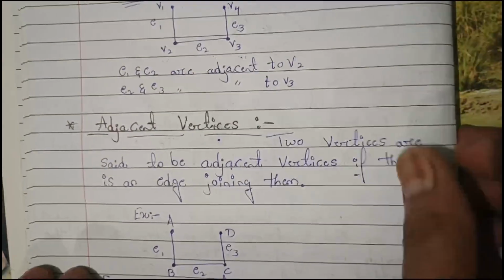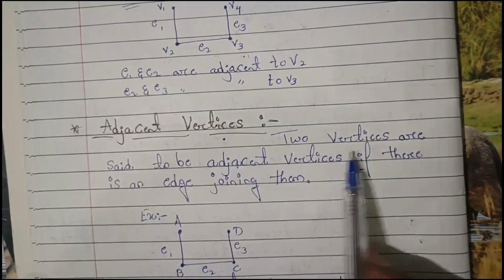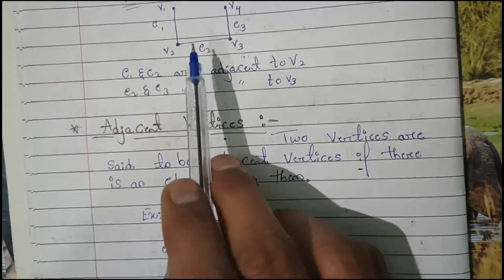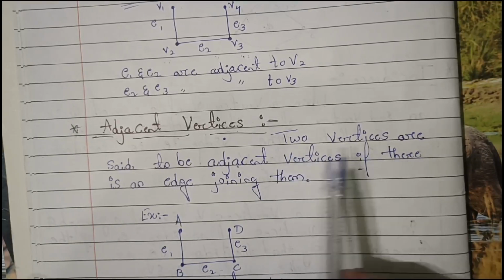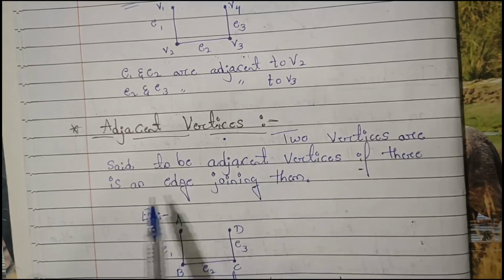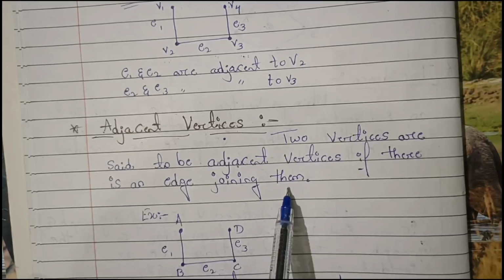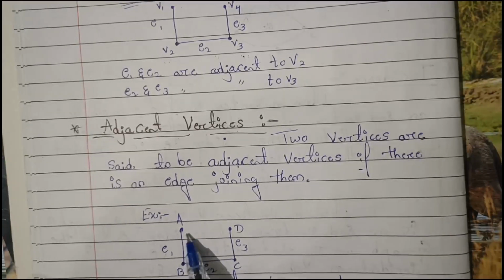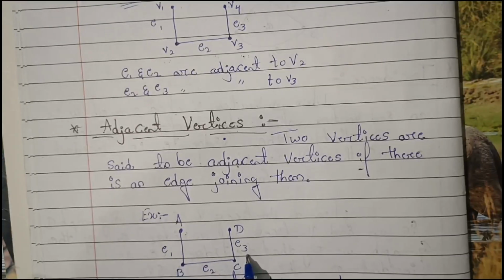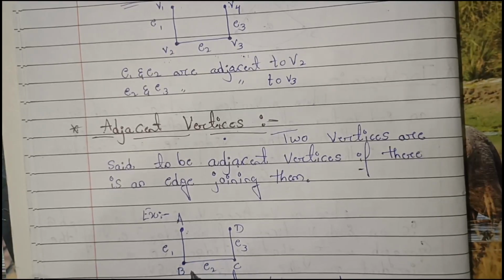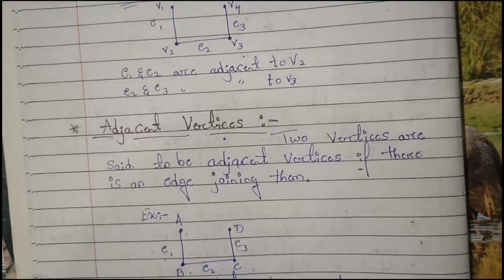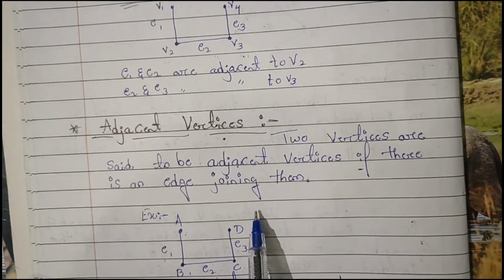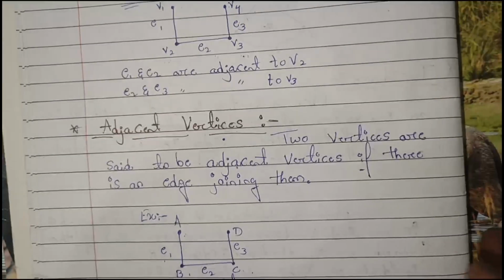Next is adjacent vertices. This is the opposite of the previous one. Here we were finding the edges, but here we are finding the vertices instead of edges. Two vertices are said to be adjacent vertices if there is an edge joining them. So here A, B, C, D are the vertices. E1, E2, E3 are the edges. So A and B are adjacent through E1. B and C are adjacent through E2. C and D are adjacent through E3. That type we have to call adjacent vertices. Okay.